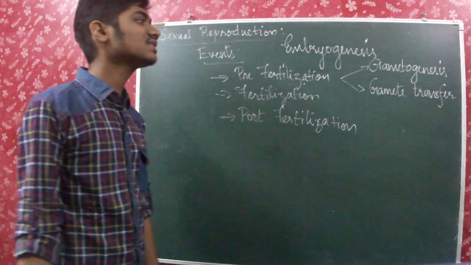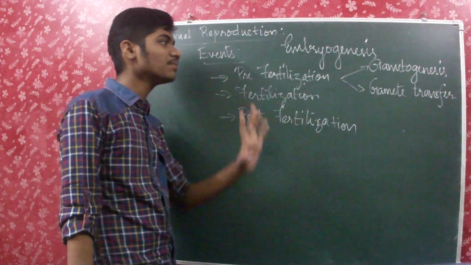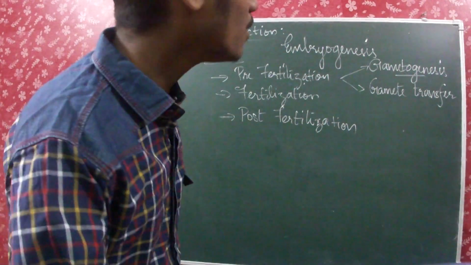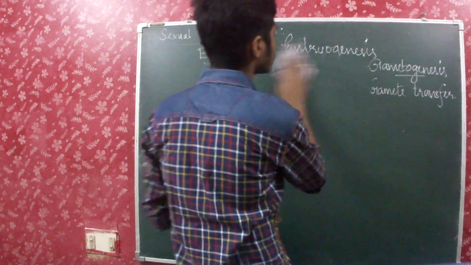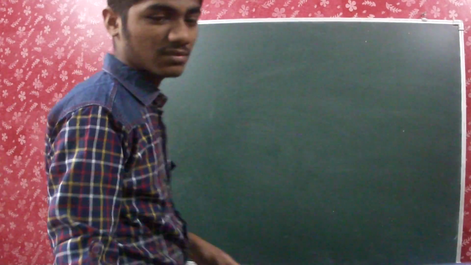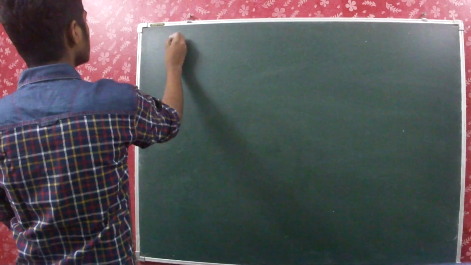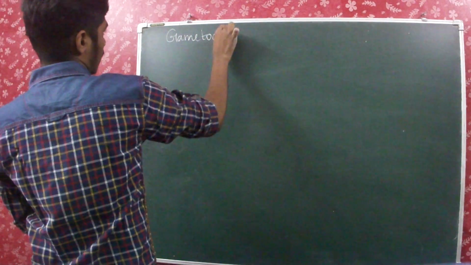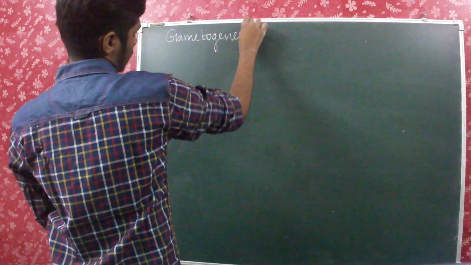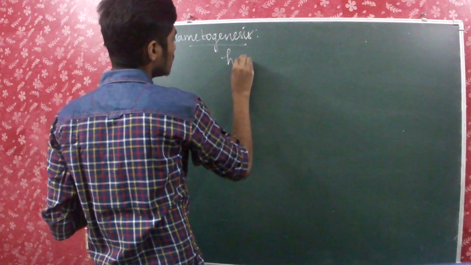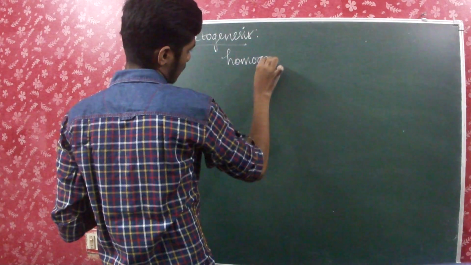So in pre-fertilization, gametogenesis occurs and gamete transfer takes place. Gametogenesis is nothing but the formation of gametes.